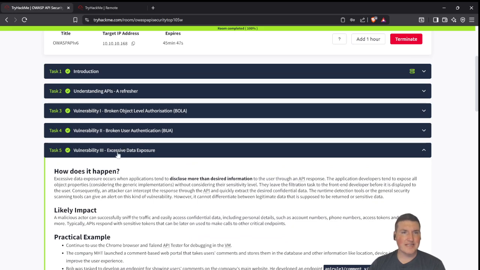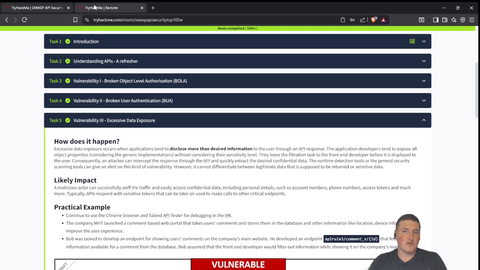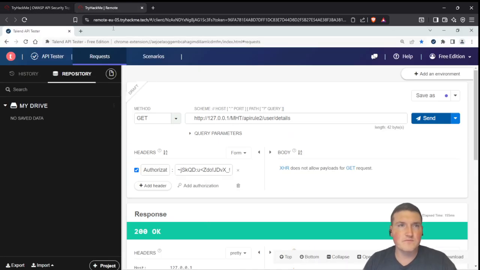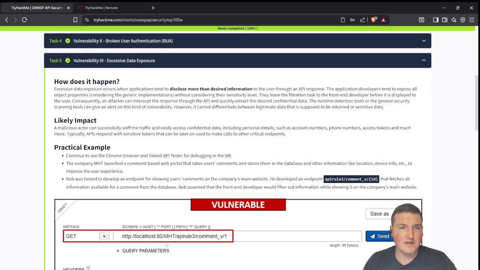All right, so excessive data exposure. This is, hey, the API is giving us more information than we actually want or need. This is actually fairly common as well, because a lot of times the security-minded people have a different opinion of what is more information than needed. That's usually because the non-security people, the IT people, the developers, don't see it as an issue. I'll kind of explain what I mean here. So we're going to go back to GET request, go to comment v1.